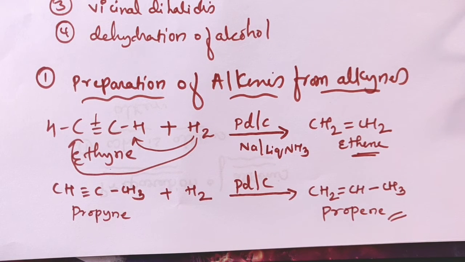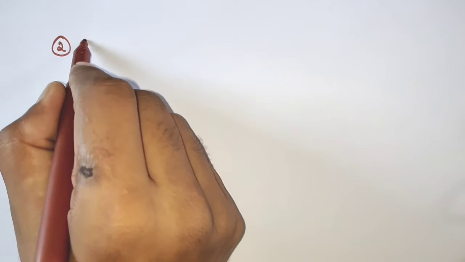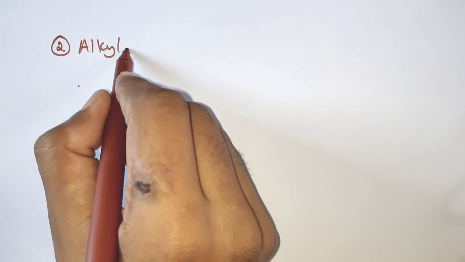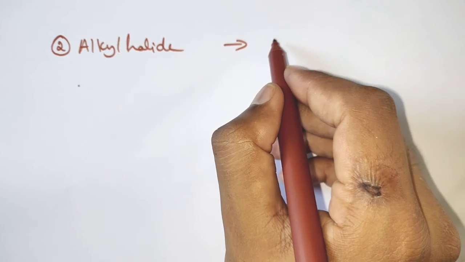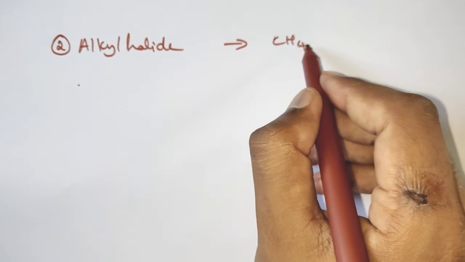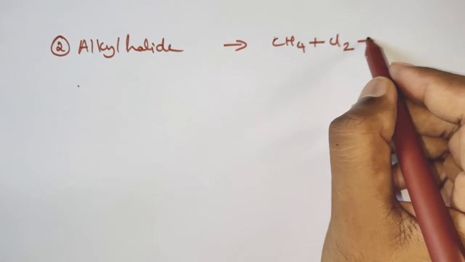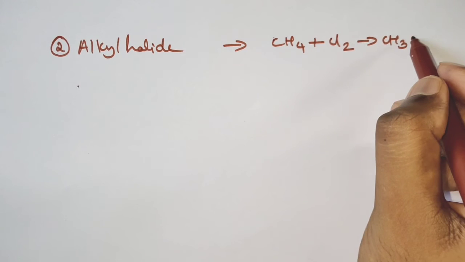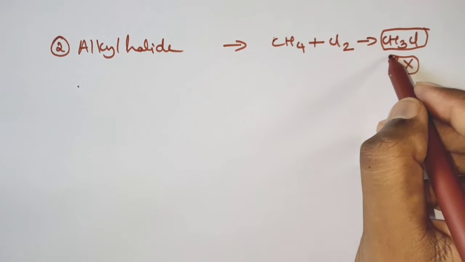One more method I said, from alkyl halides. So let me have a discussion about it. The second one is preparation of alkenes from alkyl halides. So alkyl halides means what? You know that an alkyl group is formed when you remove one hydrogen from an alkane, like CH4, and add a halogen; it converts into an alkyl halide. The general formula is RX, R is the alkyl group.